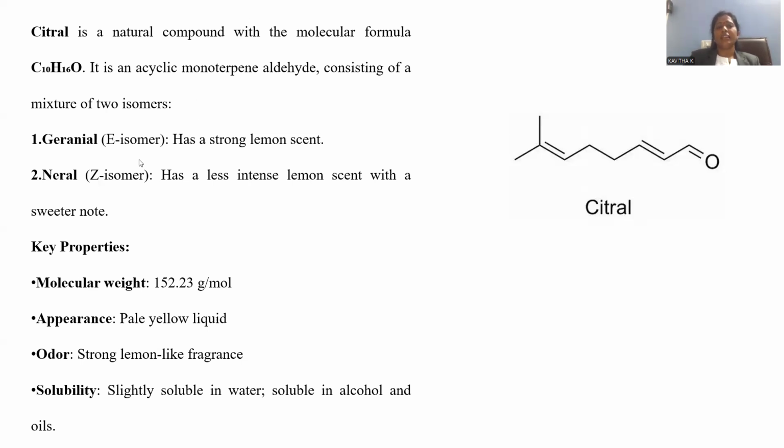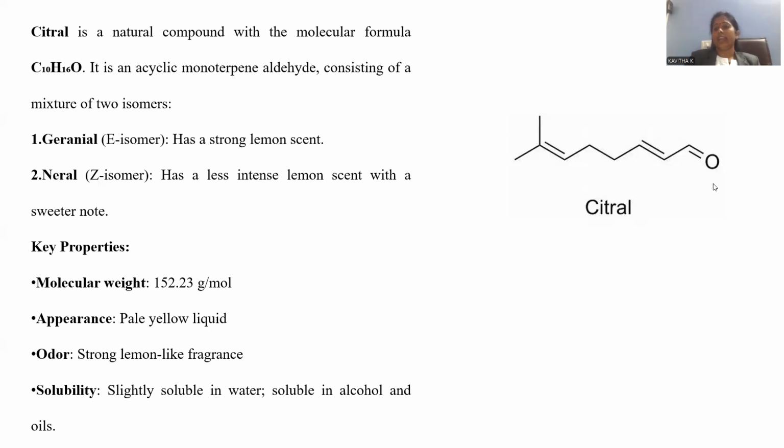So this is regarding the citral introduction. Let's enter into our key points related to citral. How can we define citral? What properties does it have? First, the molecular weight of the compound. Citral is an open chain molecule, and there you can find one branched system and a conjugated double bonded system.